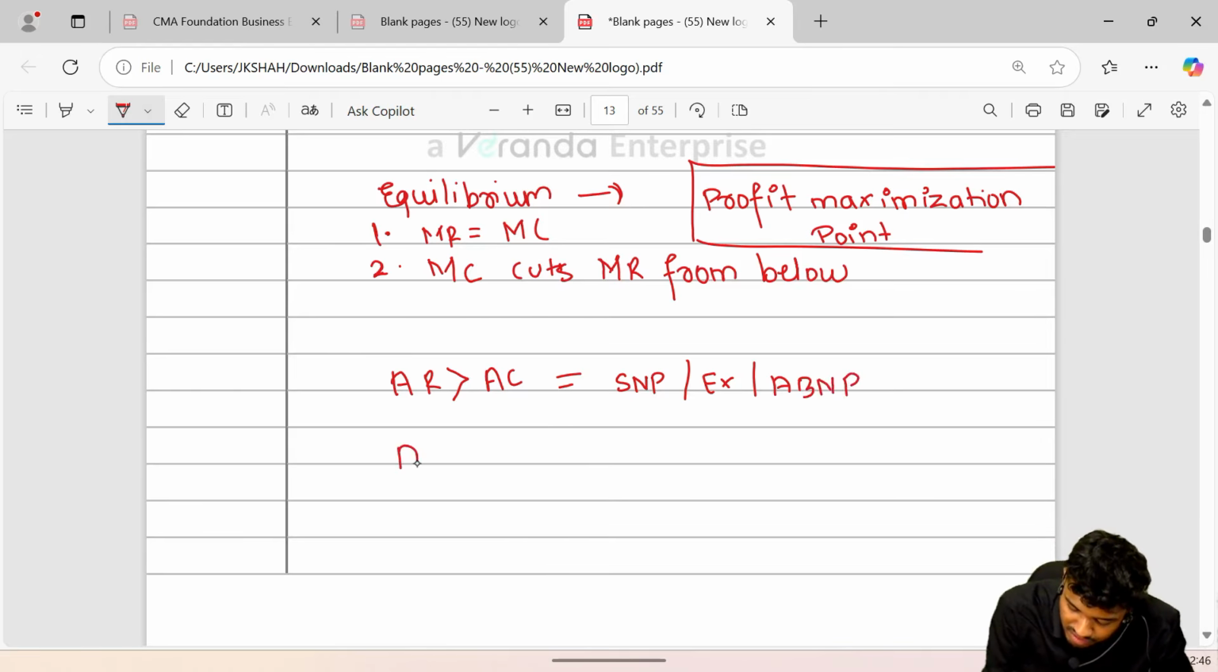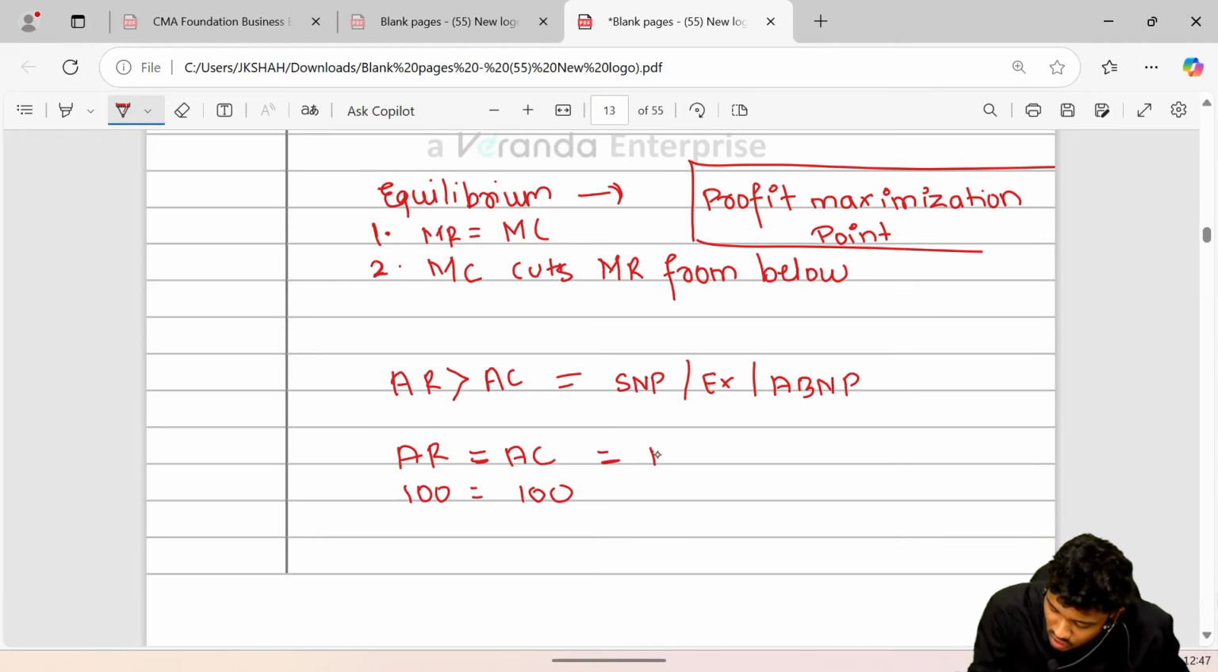When your average revenue is exactly equal to average cost, it means basically whatever money came home, the same amount went out of the pocket, it is called normal profit. In real life it is no profit no loss, but it is considered in economics as normal profit.